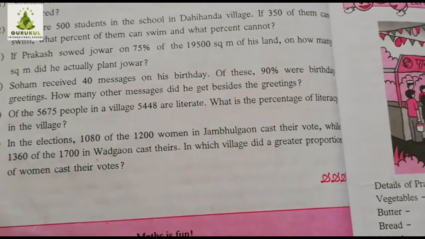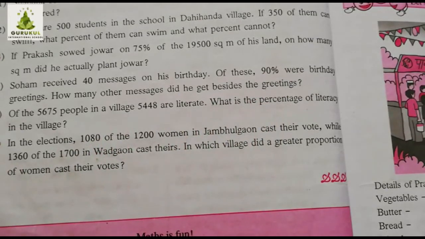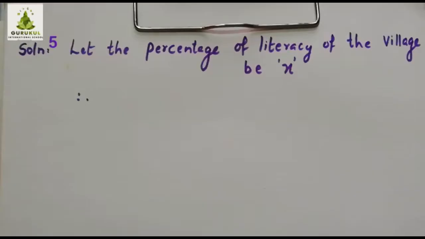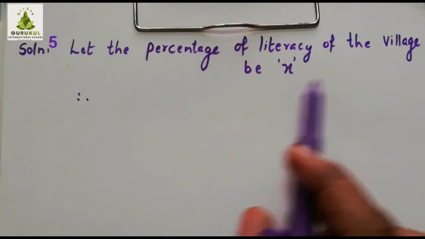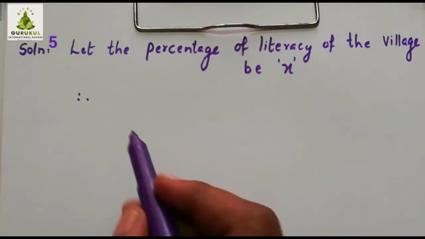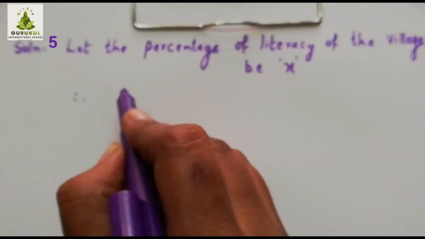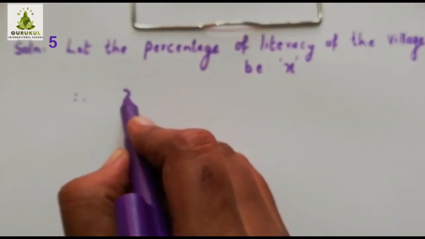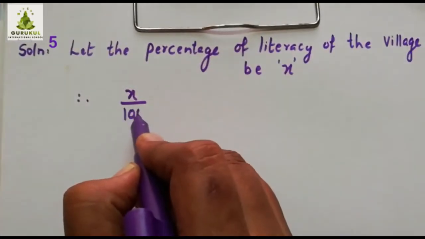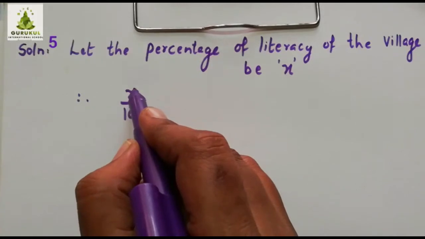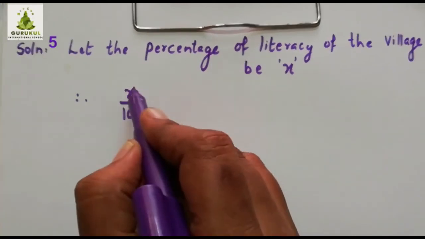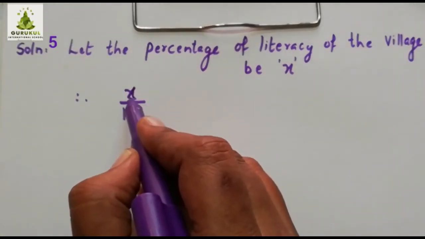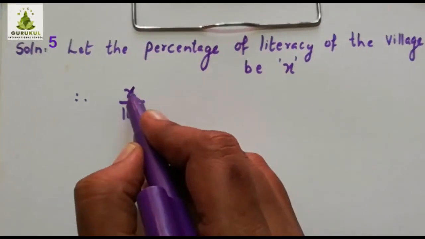So we can equate those two ratios. Let the percentage of literacy of the village be x. Now x out of 100 are literate. x percent means x upon 100, out of 100 x.